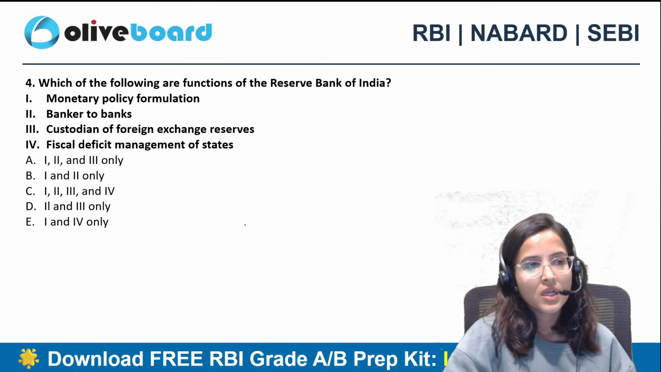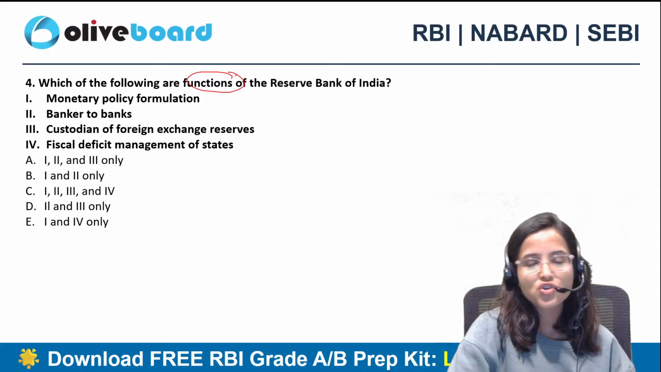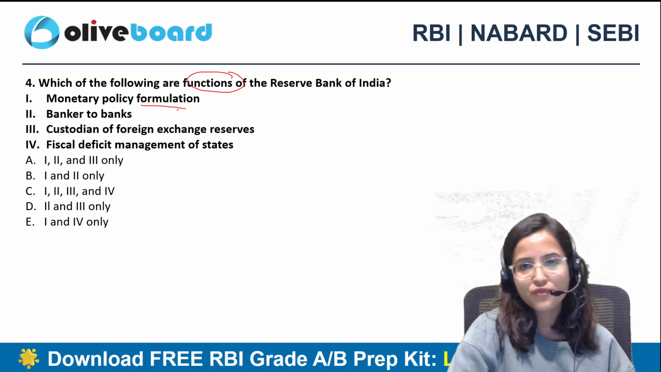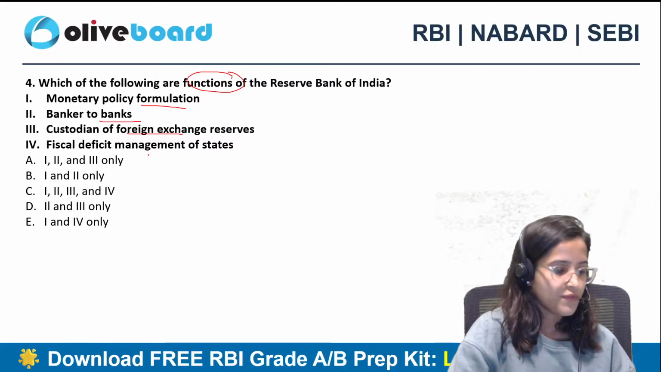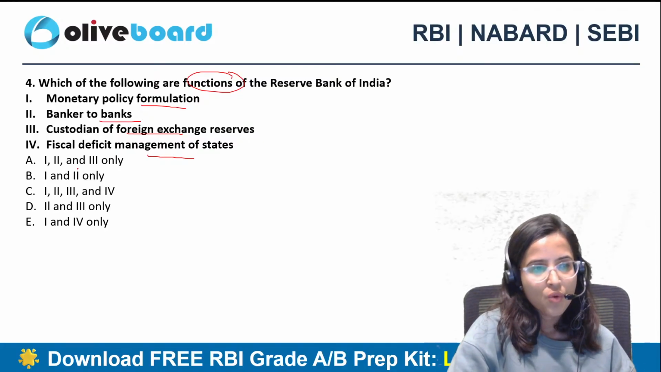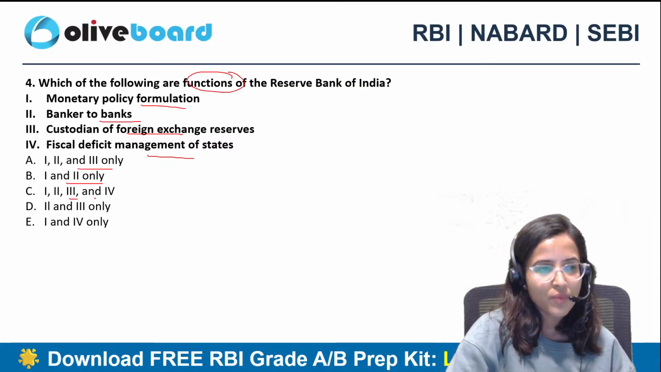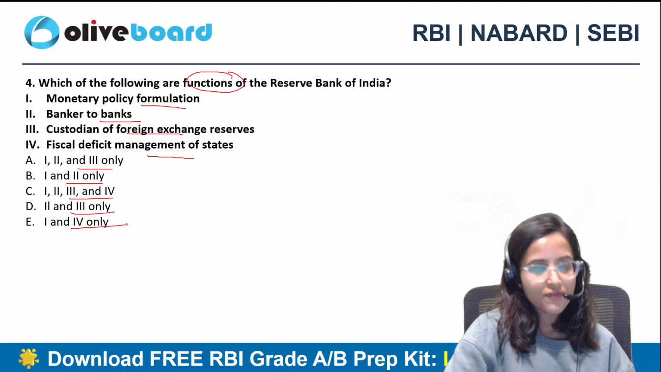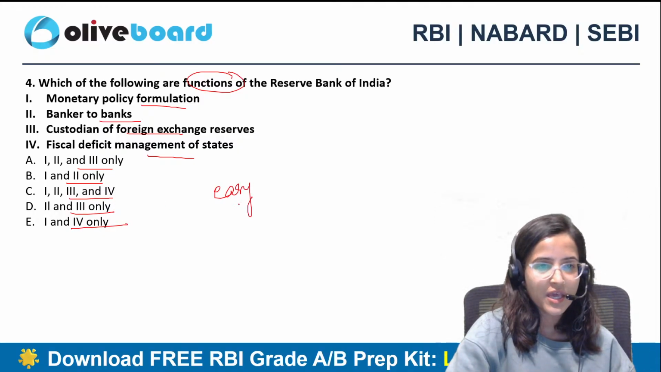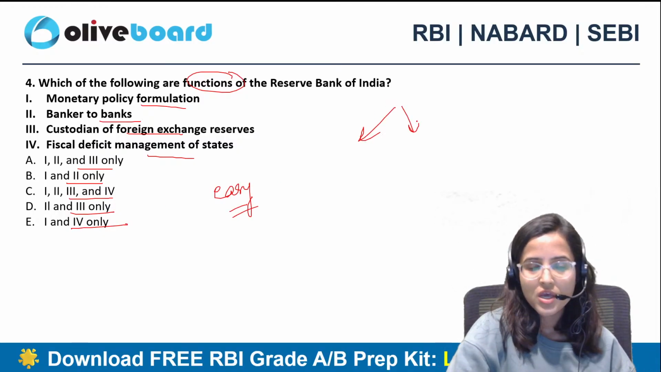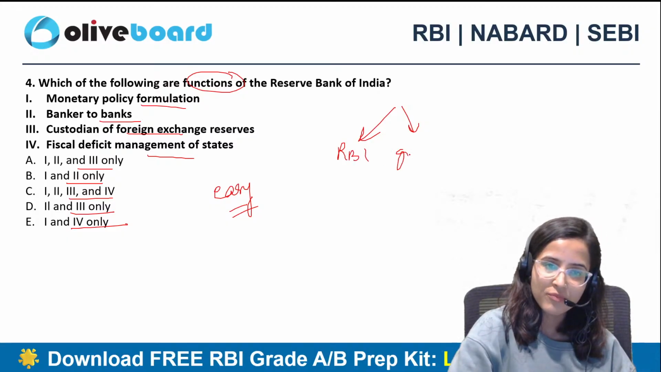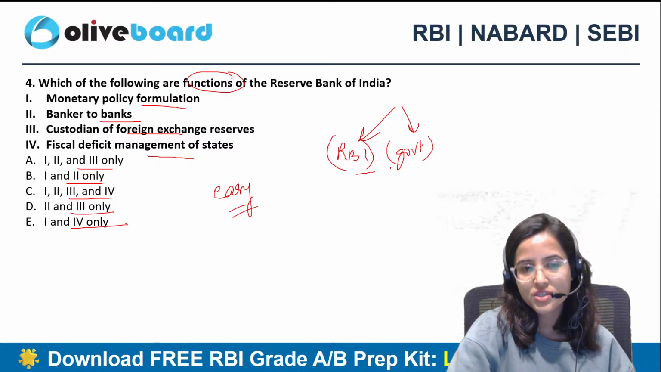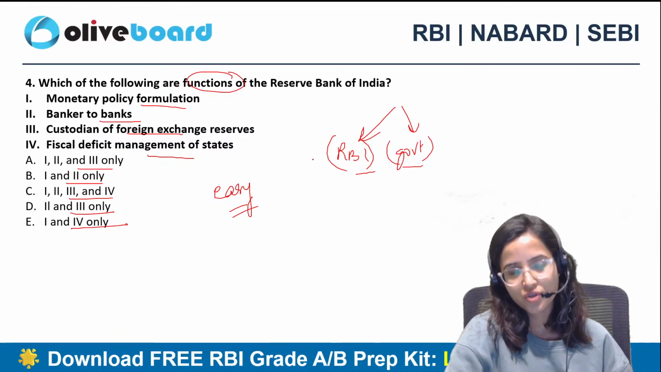Very good. Fourth question: which of the following are functions of Reserve Bank of India? Monetary policy formulation, banker to the banks, custodian of forex reserves, fiscal deficit management of states. 1, 2, and 3 only, 1 and 2 only, 1, 2, 3, 4, 2 and 3 only, 1 and 4 only. Very easy question again. We discuss the roles of RBI and the government when we discuss monetary policy, fiscal policy, and all, and explicitly explain this to you.